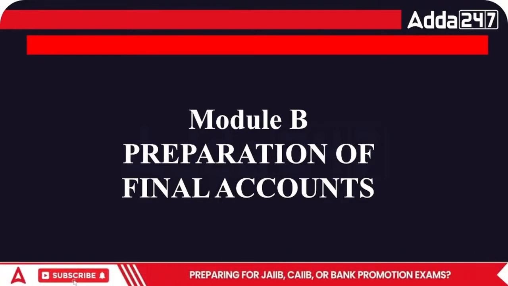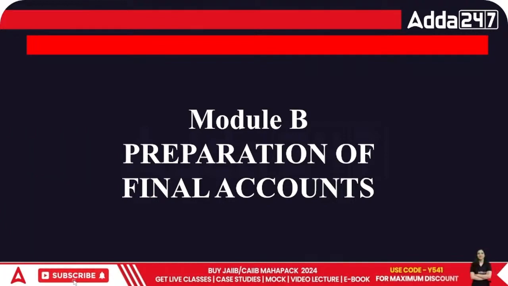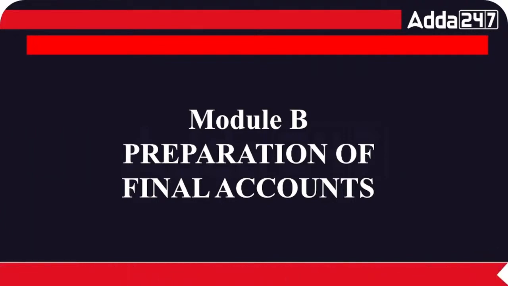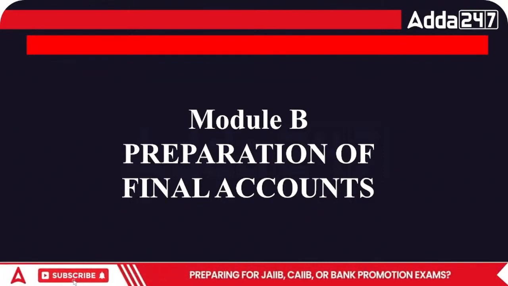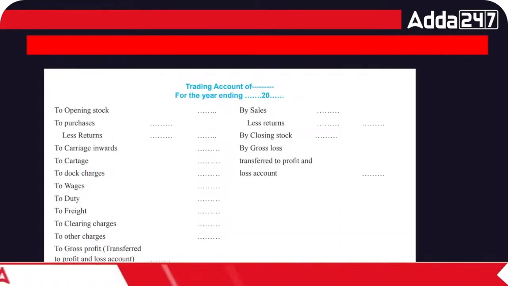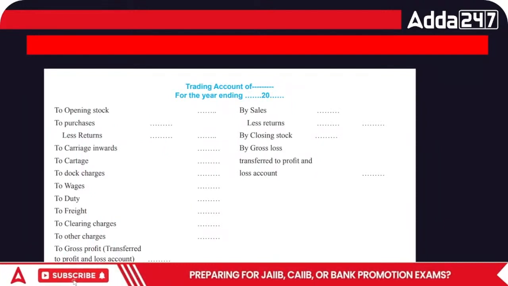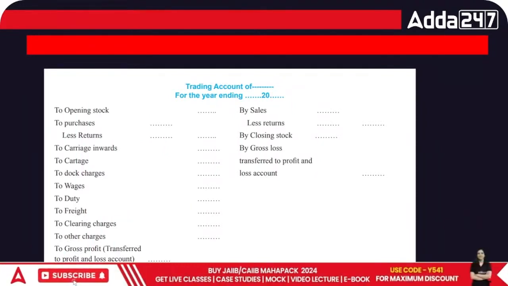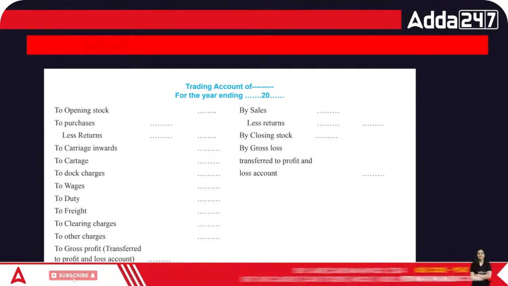Now, when we are talking about the entire area of this chapter, it's better that if we are studying, we study through the format. What do you mean by the format of this particular area? This is the format for the proprietorship.